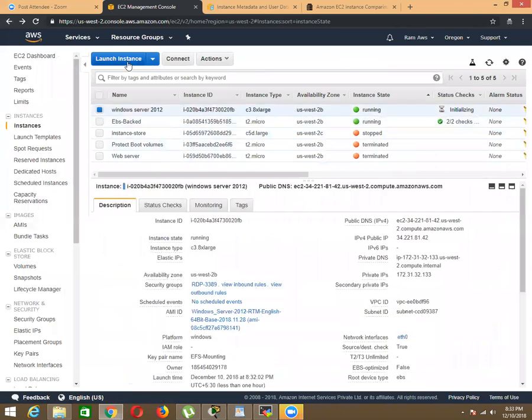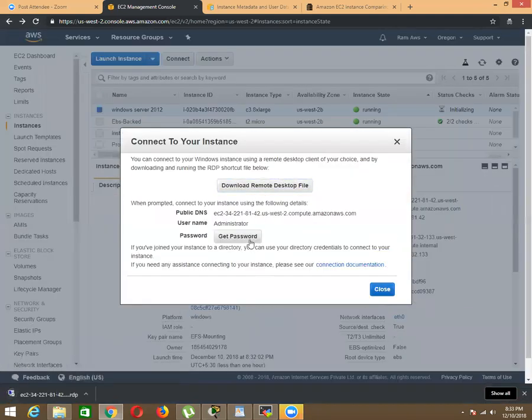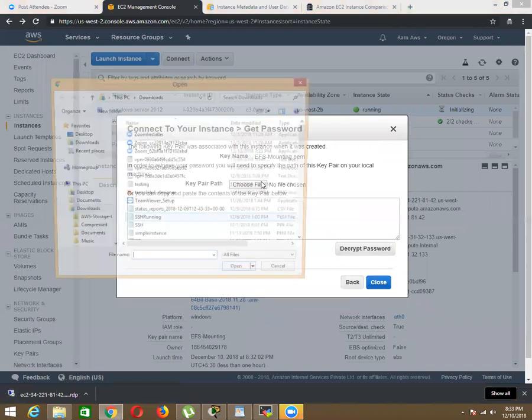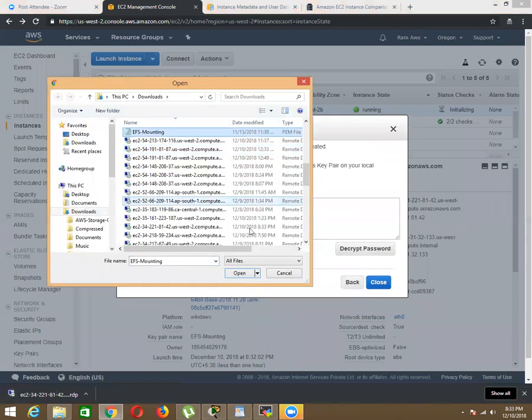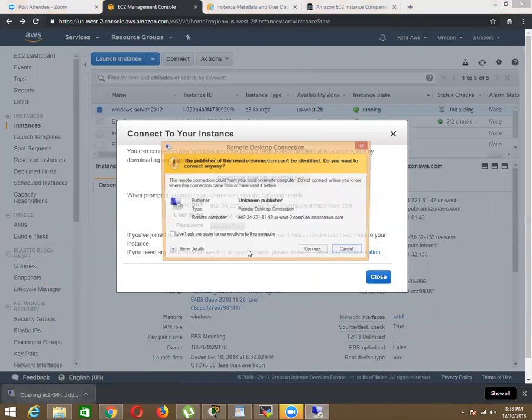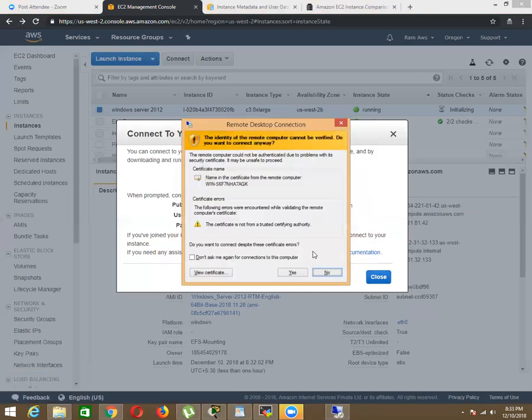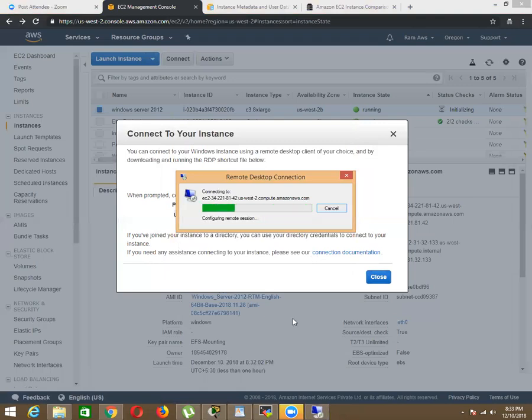So this is the running machine. Here you got the file, EFS mounting, decrypt it, copy and paste it. Now you can see it is fast compared to the old one.